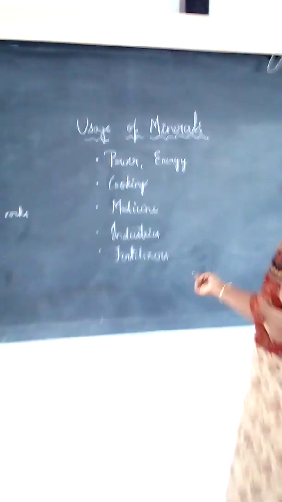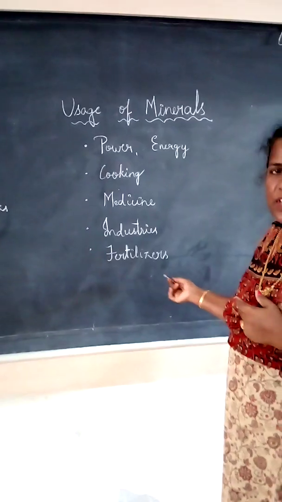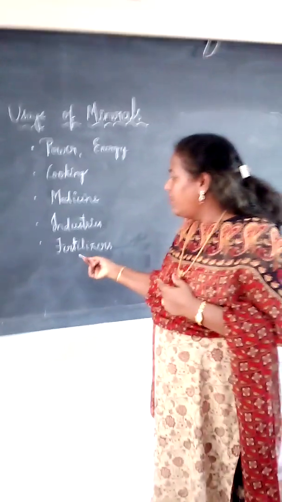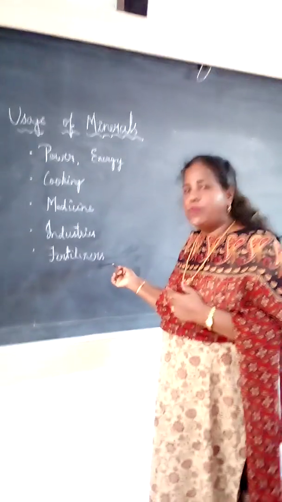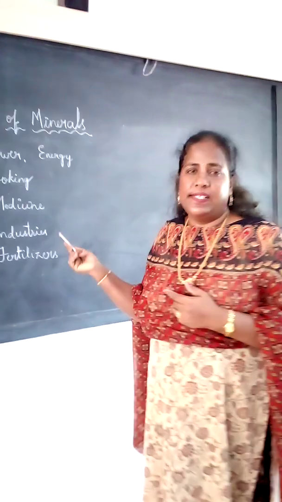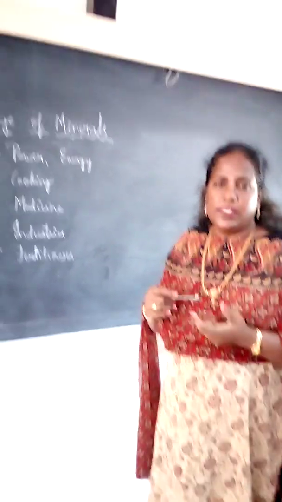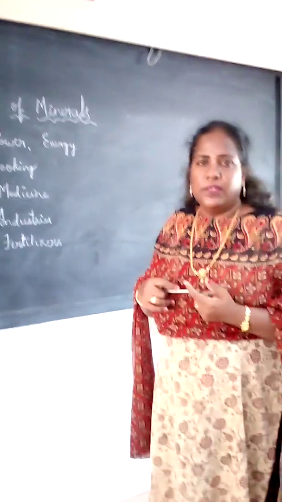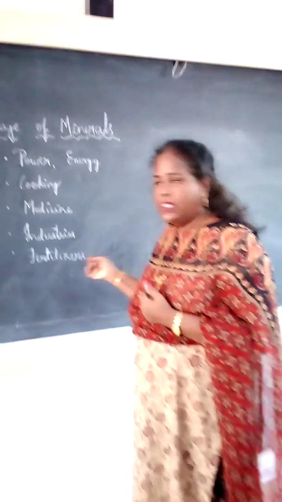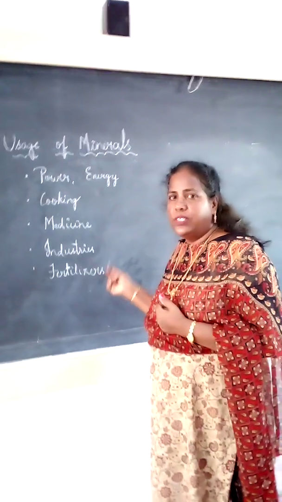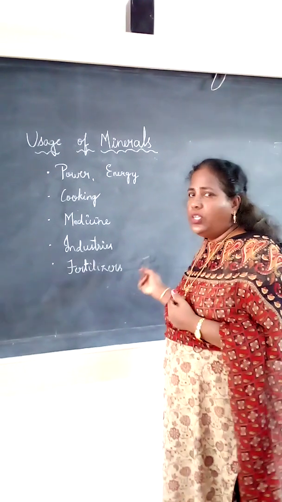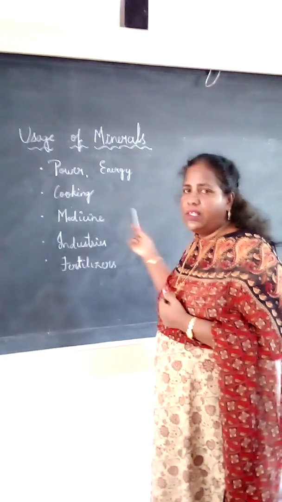So here also, suppose natural manure is not available, like cow dung is not available, then the farmers will use the artificial fertilizers. Here the examples are nitrogen, phosphorus, potassium, sulfur. These are the artificial fertilizers. They are produced by using the minerals. So these many uses are there for minerals.